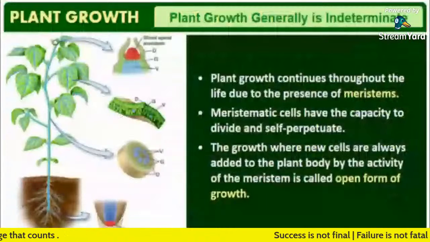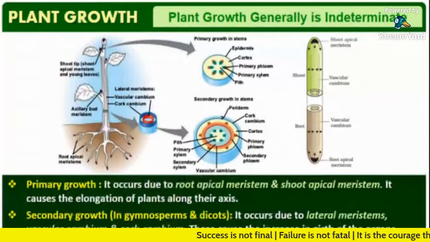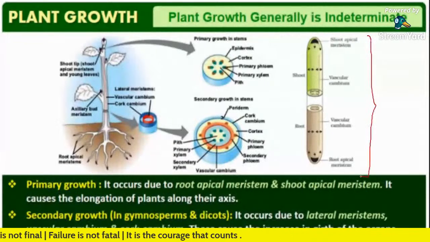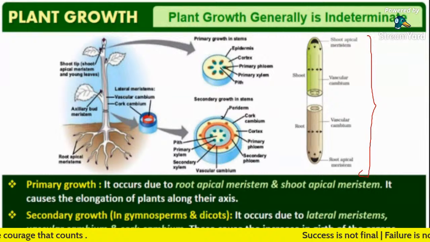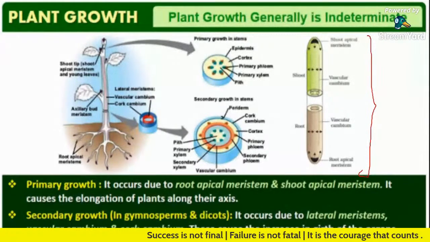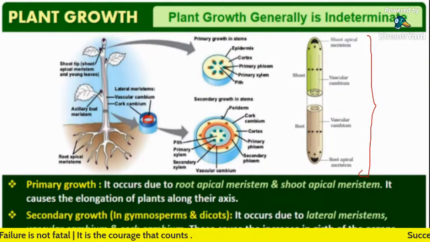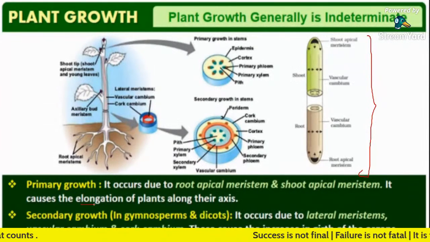So next, this diagram is given there in NCERT, and now we are going to discuss primary growth and secondary growth. Primary growth occurs due to root apical meristem and shoot apical meristem that cause the elongation of plants along their axis.